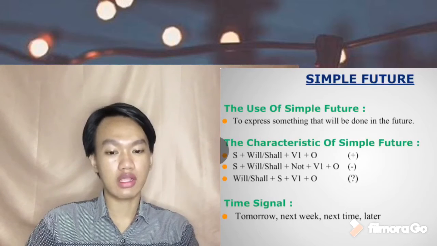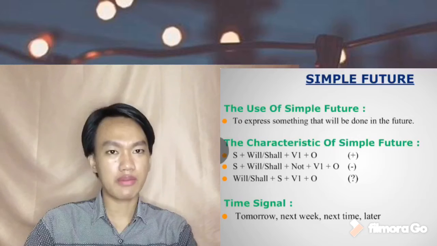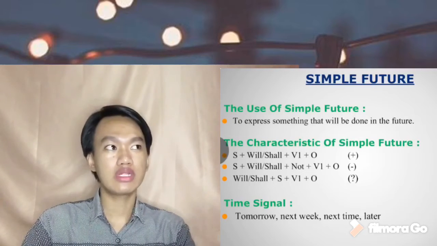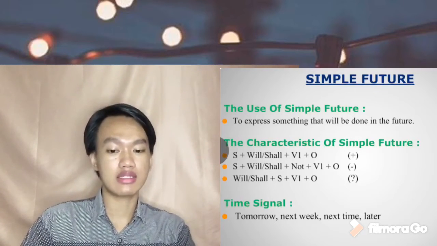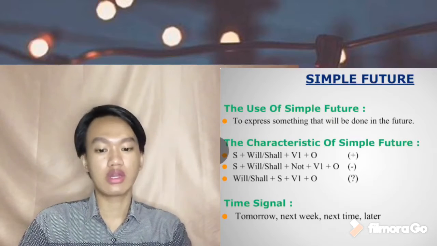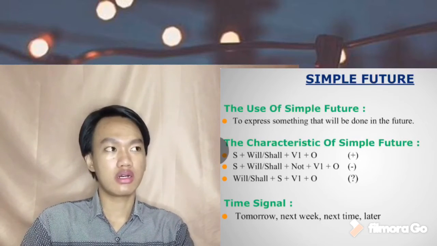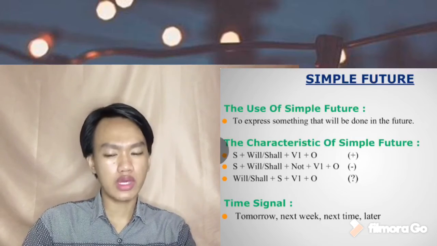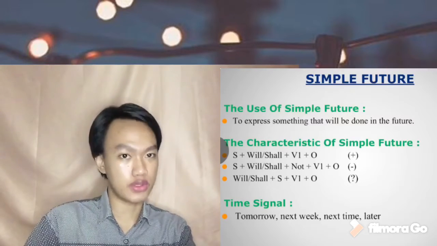And the time signals of simple future are tomorrow, next week, next time, and later. I will give an example of the time signal in simple future. Tomorrow. The example is: I will go to Malang tomorrow.